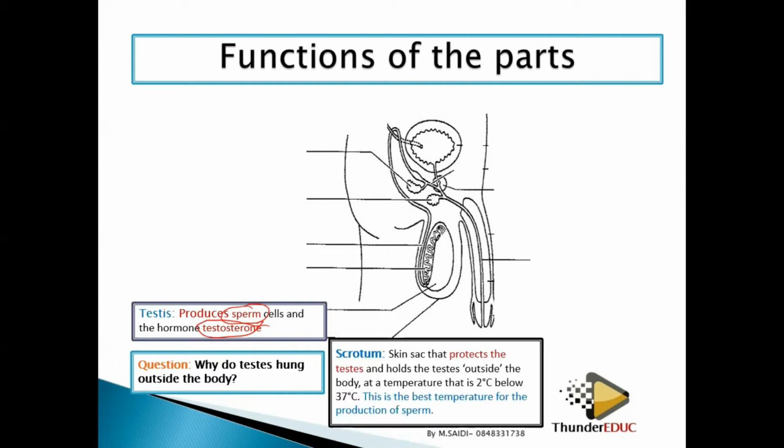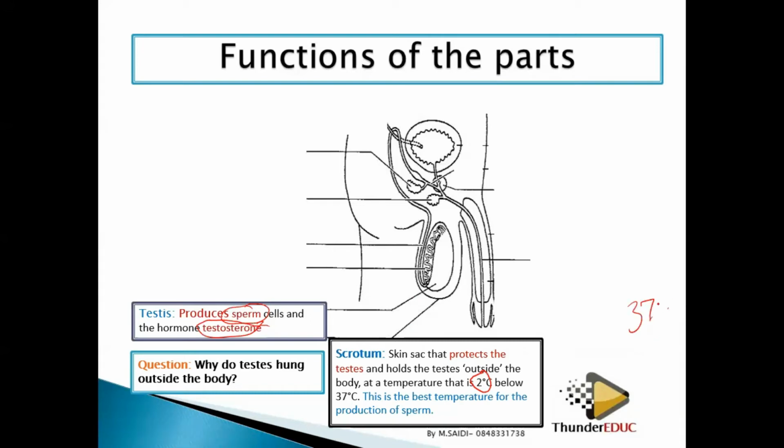Scrotum, which is the outside part of the male. Scrotum is a skin sac that protects the testis, and holds the testis outside the body at a temperature that is 2 degrees below the body temperature. So 2 degrees below the body temperature. Why is the testis supposed to be kept at a temperature less than the body by 2 degrees? We know that the body temperature is 37.